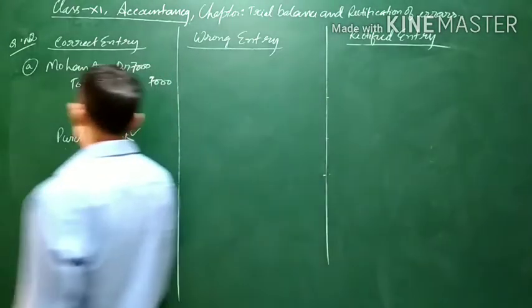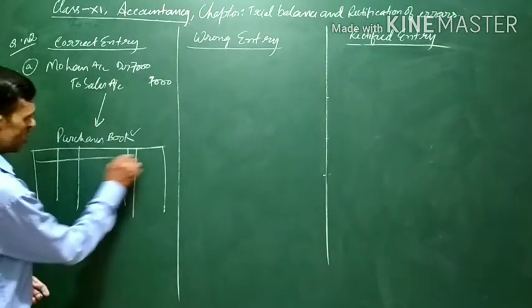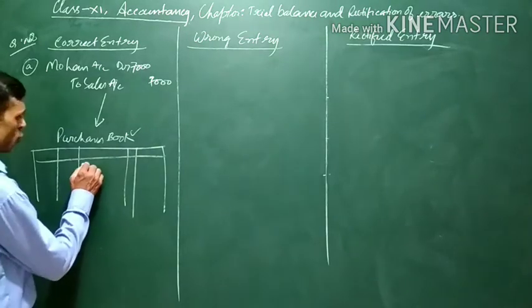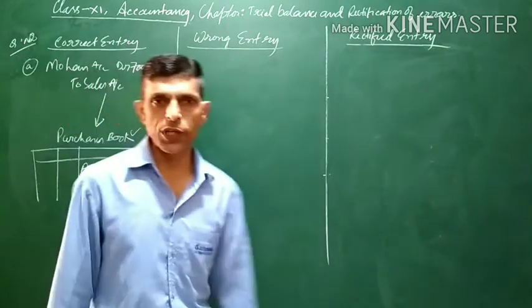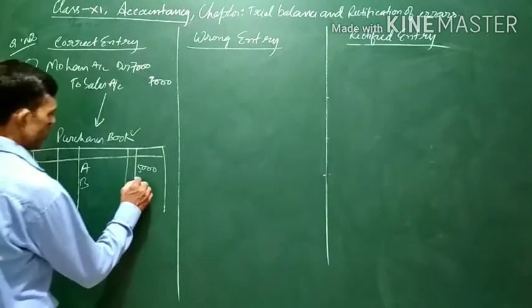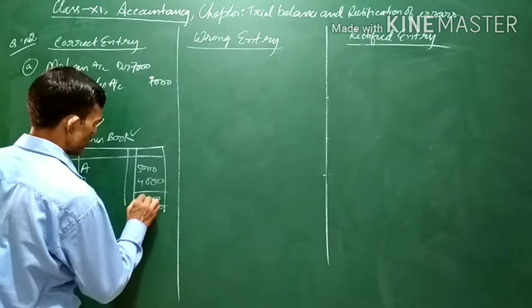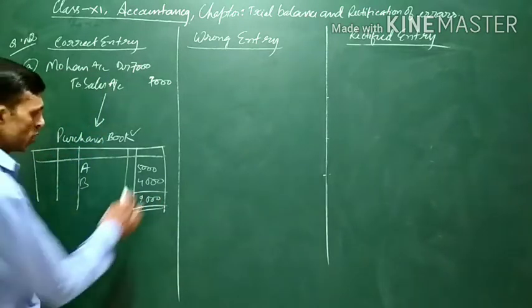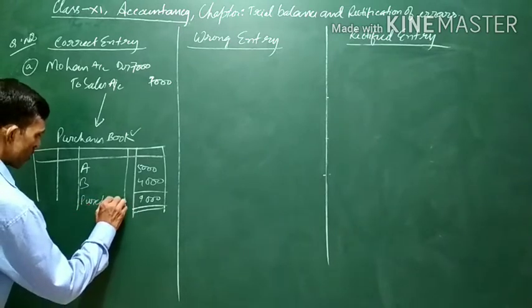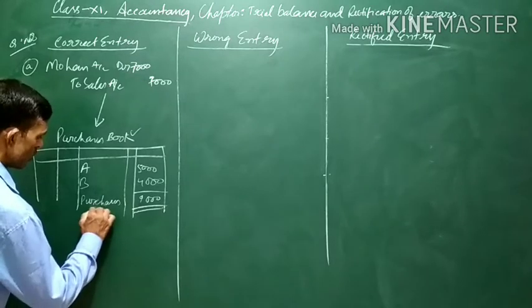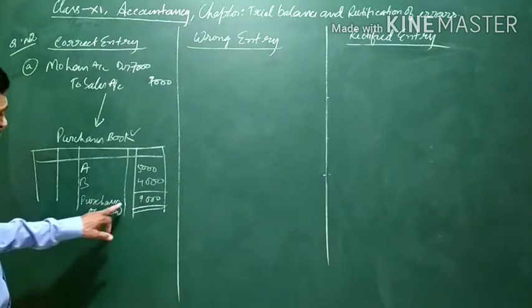Now what happened? All the things which are recorded in the purchases book, assuming this is the purchase book and goods are sold to A, rupees say 5,000, and it has been sold to B say 4,000. Then at the end of a particular period of time, if the business decides, maybe monthly or quarterly, the total of the purchase book is transferred to the purchases account, and the purchases account is debited.